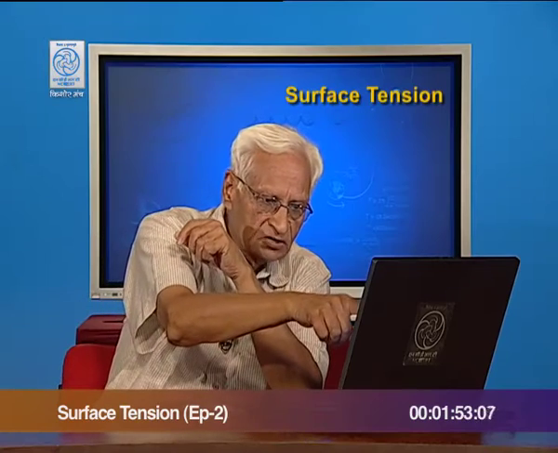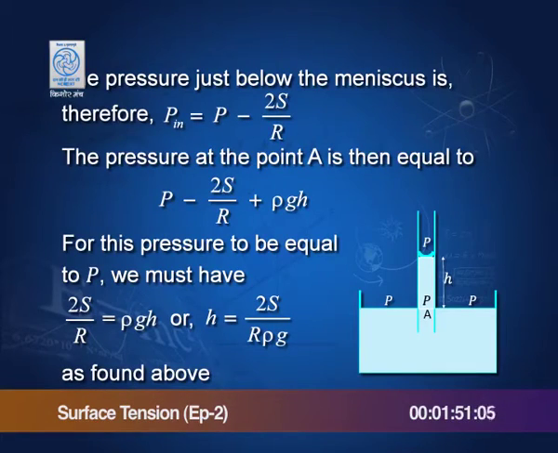Again, pressure outside is P, inside is P minus 2 S by r, and if you add to that the pressure of this column which has risen, then the pressure inside becomes P minus 2 S by r plus rho g h, and this must be equal to P. This can happen only if 2 S by r is equal to rho g h, or h is equal to this.